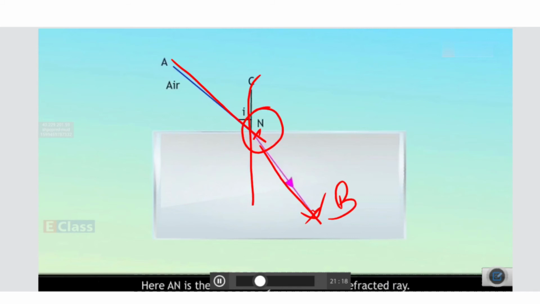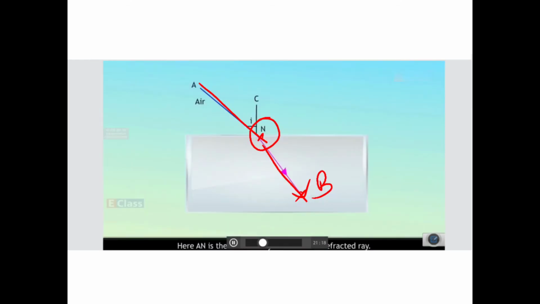They are on opposite sides of the normal. This is the normal. This is on the left hand side, and this is on the right hand side. So they are on the opposite sides of the normal to the surface of the glass slab at that point, CD. AN is the incident ray, NB is the refracted ray, and CD is the normal.